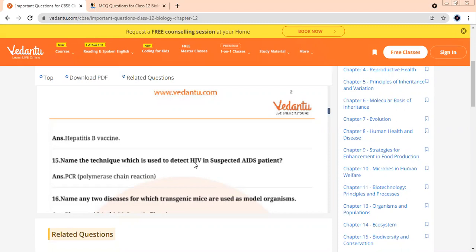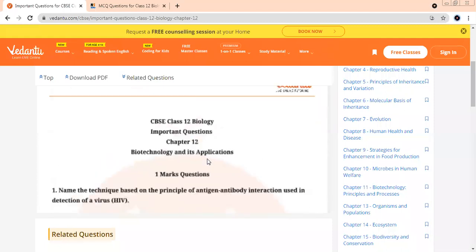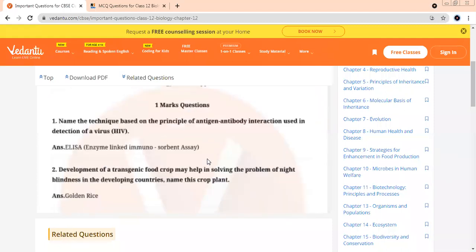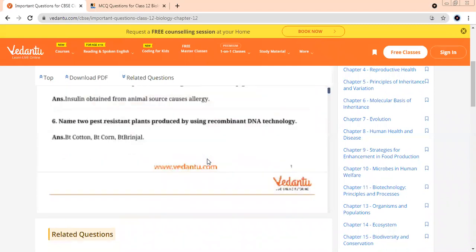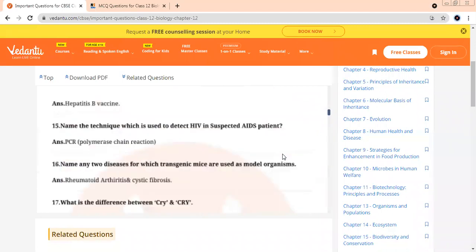Name the technique which is used to detect HIV in suspected AIDS patients. Is this the correct answer? Tell me. Yes. No, ma'am. No. What is the correct answer then? Come on, children, I want this answer from you. Okay. Please answer this 15th question. Name the technique which is used to detect HIV in suspected AIDS patients. How many of you feel this is a correct answer? And those who feel the wrong answer, then what is the correct answer?